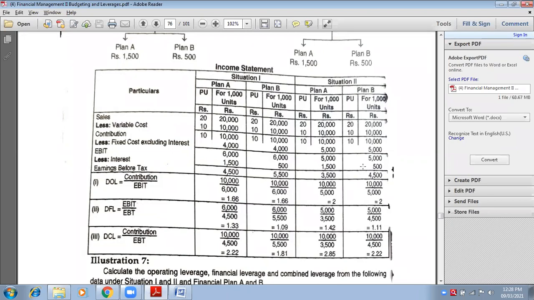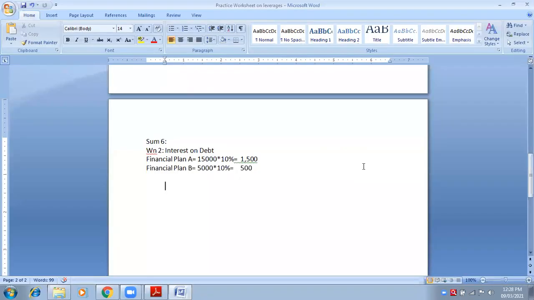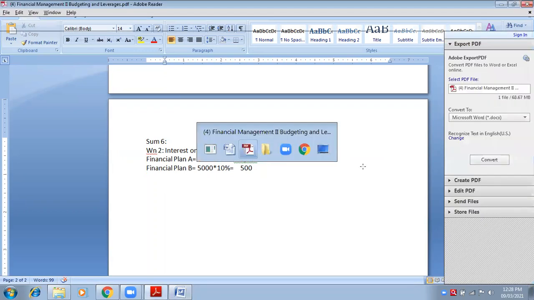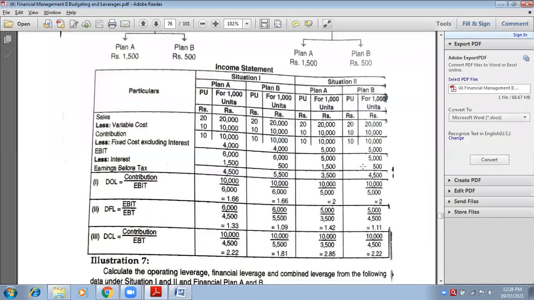Am I clear with the concept? Yes or no? Financial plan A. Yes, ma'am. Financial plan A, answer is 1500. Financial plan B, answer is 500. What answer? Interest. Interest on borrowed funds.